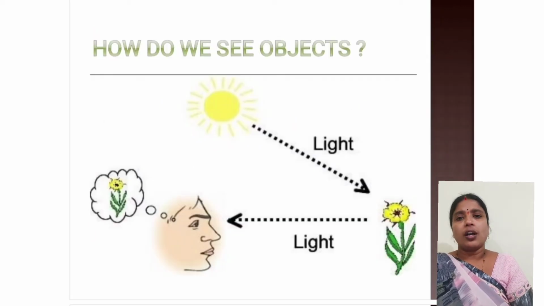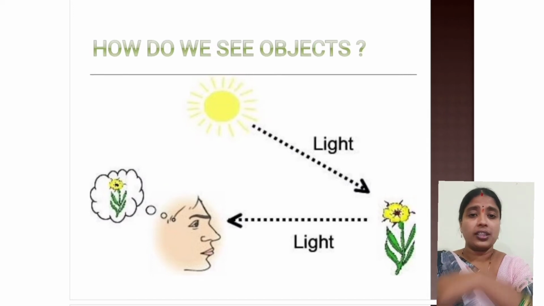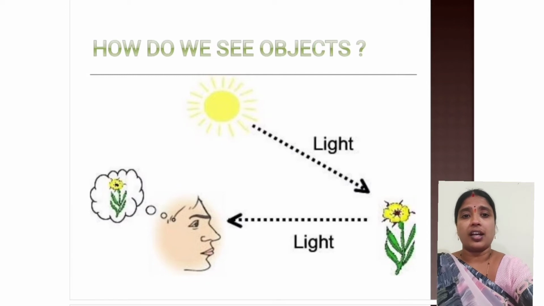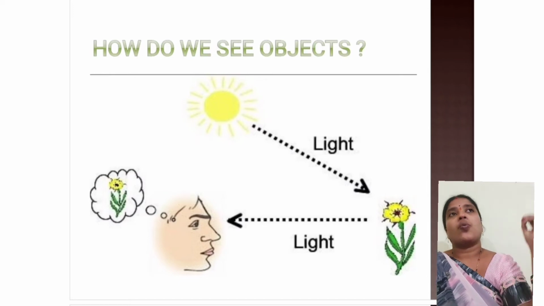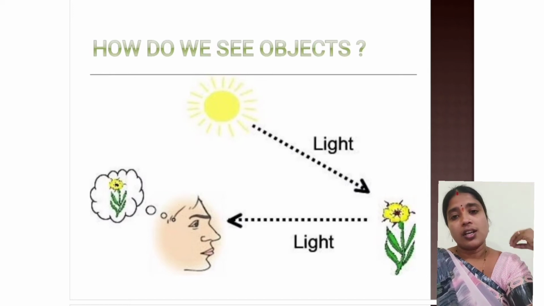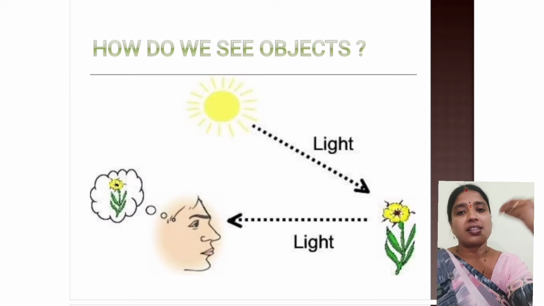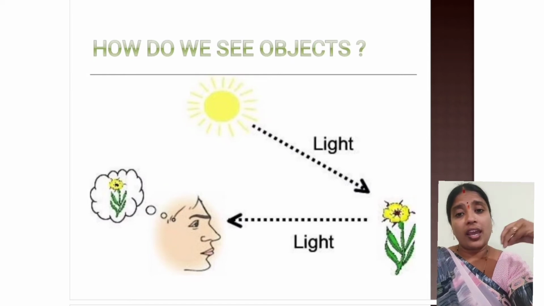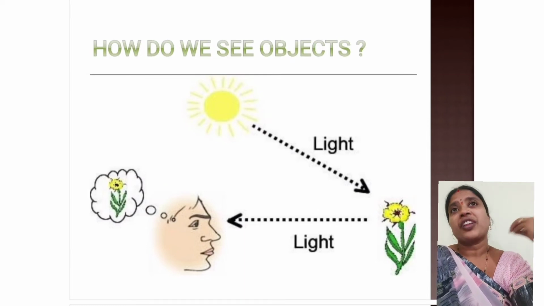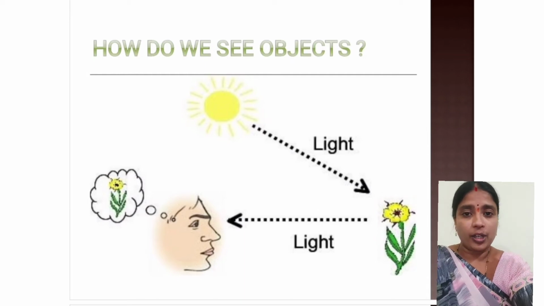Okay, now how do we see objects? Yes, there are different objects around us. So how do we see these different objects that are around us? Now these objects are visible because light from any source strikes that object and is reflected from that object. So every object reflects light. Yes, that is why we are able to see every object. Otherwise, if the light is not reflected by any object, we are not able to see that object.